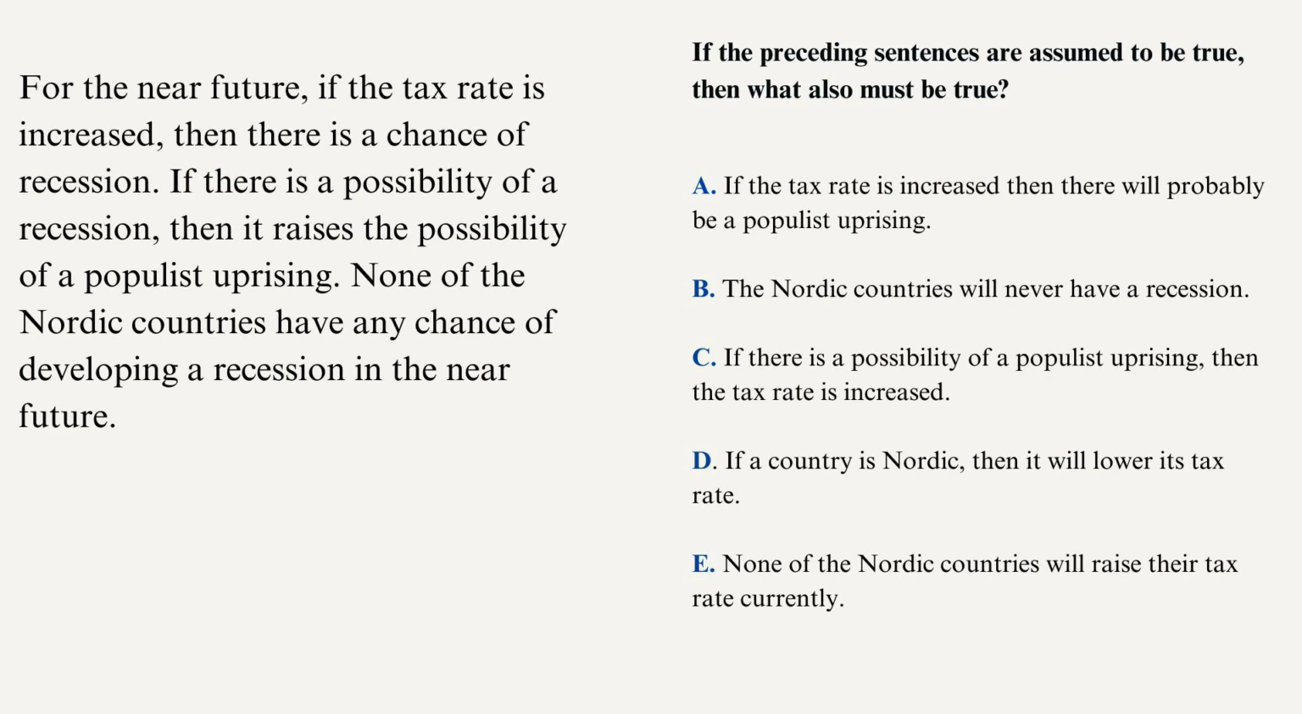So it starts with, for the near future, if the tax rate is increased, then there's a chance of recession. So it's a conditional, an if then. And the next sentence is also if then. If there's a possibility of a recession, then it raises the possibility of a populist uprising. And finally, we have none of the Nordic countries have any chance of developing a recession in the near future.